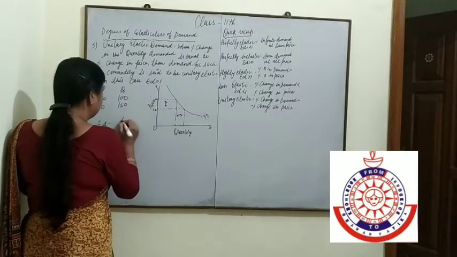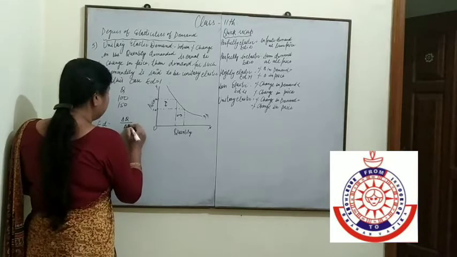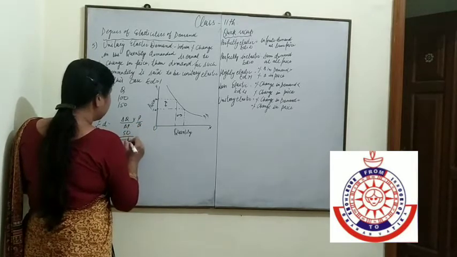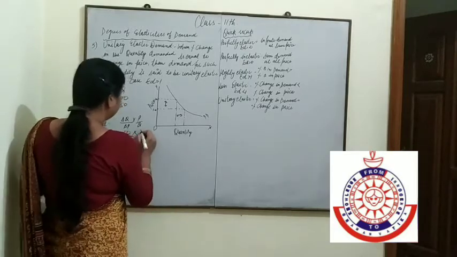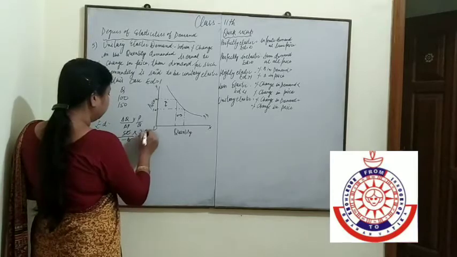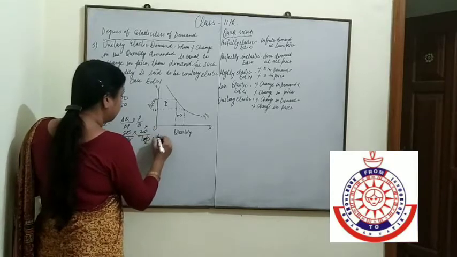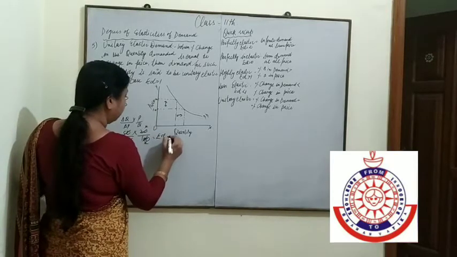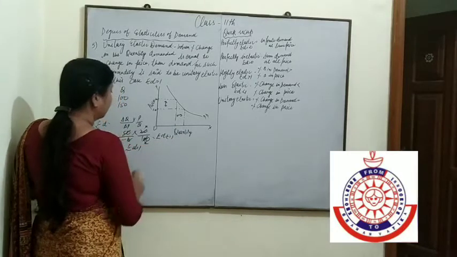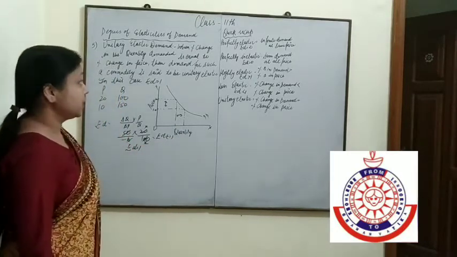ED is equal to change in Q upon change in P multiplied by P by Q. 50 upon minus 10 multiplied by 20 upon 100. That is equal to 1. If ED is equal to 1, that is known as unitary elastic.